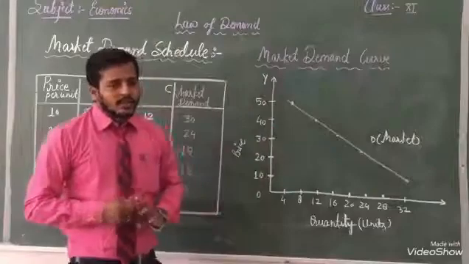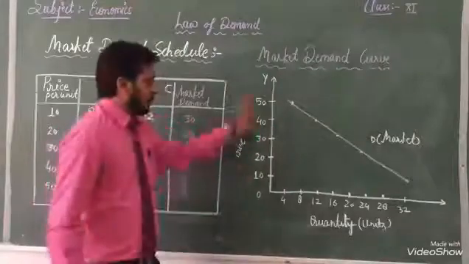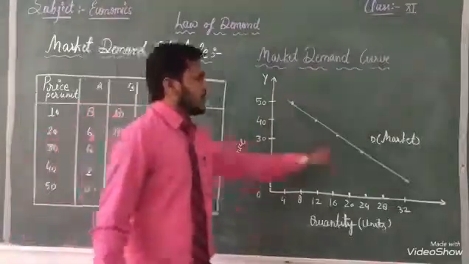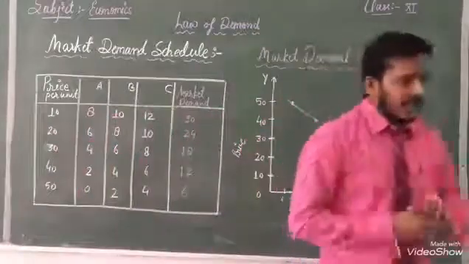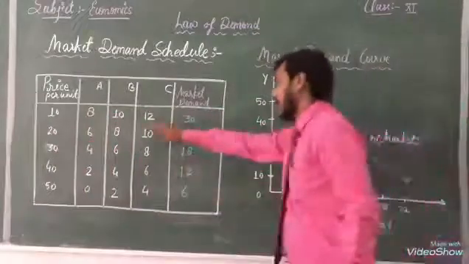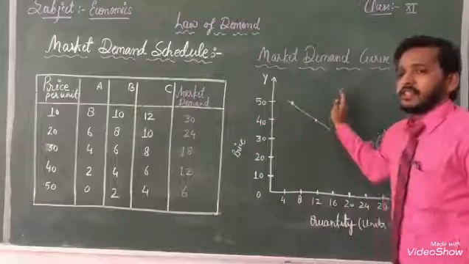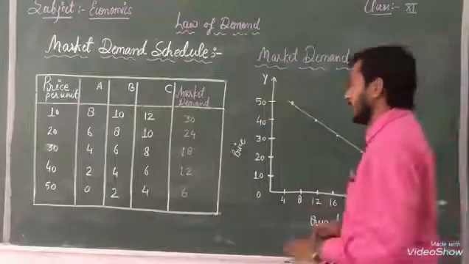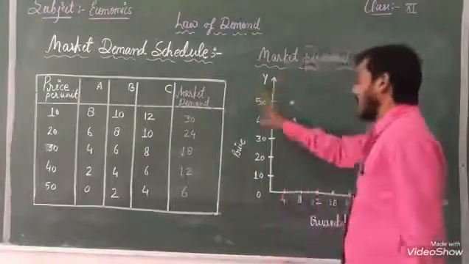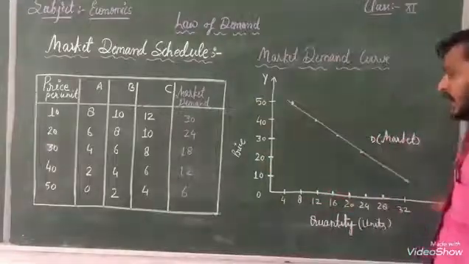Students, we know that up to class 10th you had made graphs. This one is a curve. With the help of this table we will do this activity. Listen, here is the y-axis and that one is the x-axis.